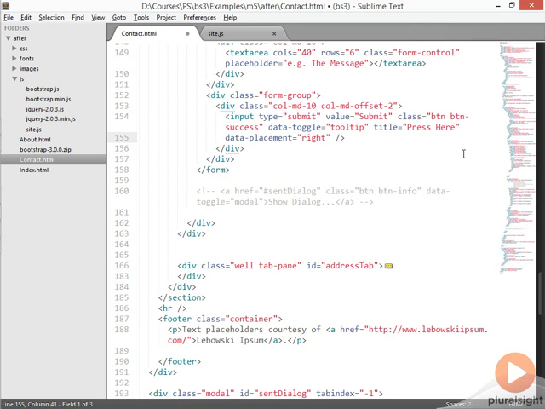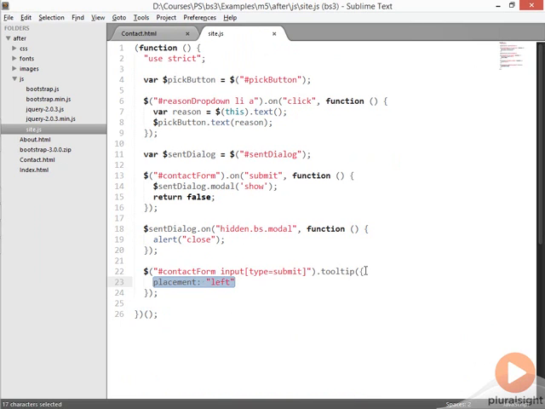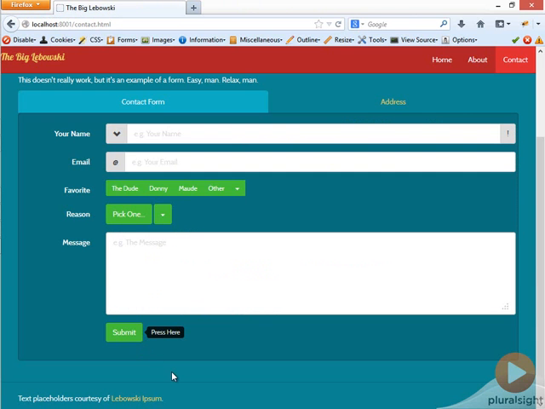Again, if you have tooltips on a lot of elements, you only need to call the tooltip on the collection that jQuery returns. You may find all elements that have a data toggle tooltip as an attribute. And then it will read each element's data attributes to set certain values. For instance, we can say delay and make it not show up for half a second, which is 500 milliseconds. Let's remove the placement here so we don't doubly set it. The tooltip in the code will override any that are inside of the data elements. So now we'll see when we hover over it, it takes about half a second for it to appear and about a half a second for it to disappear.